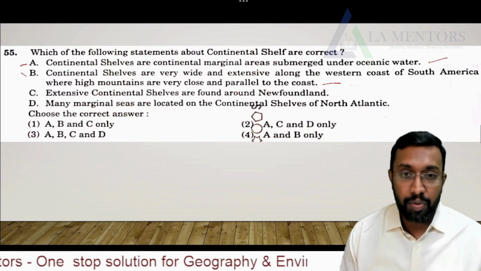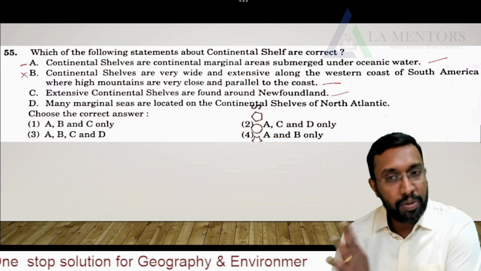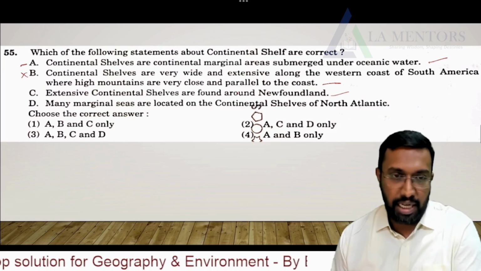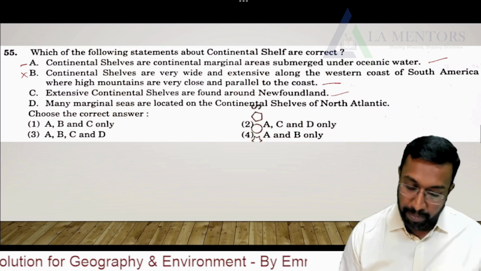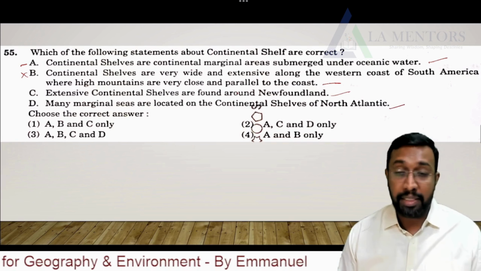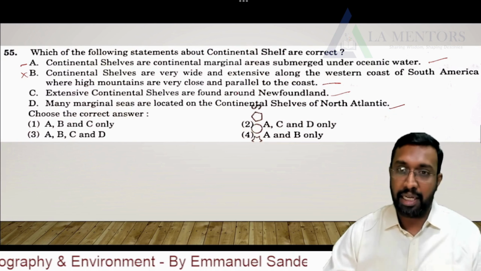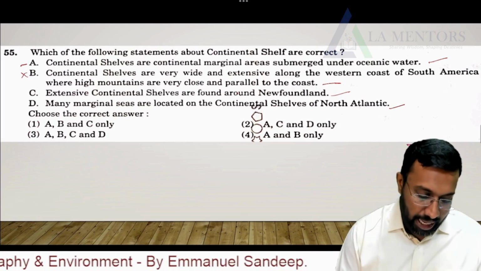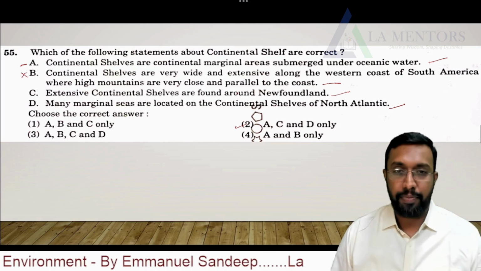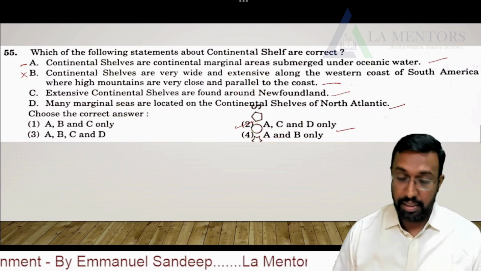Extensive continental shelves are found around Newfoundland. That's very true. Along the northeastern coast of North America, you have Newfoundland, which has a much wider continental shelf, which is a good fishing zone as well. Next one: many marginal seas are located on the continental shelves of the North Atlantic. Smaller seas and many marginal seas are located along the continental shelves of the North Atlantic. That's very true. So A, C, D is the right answer. Next, moving further.